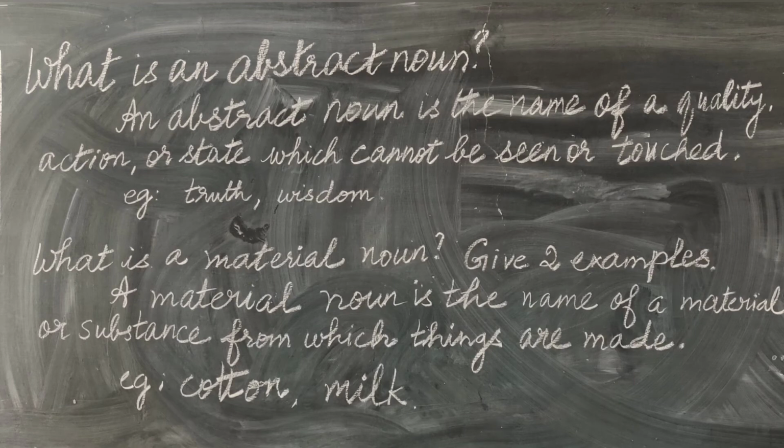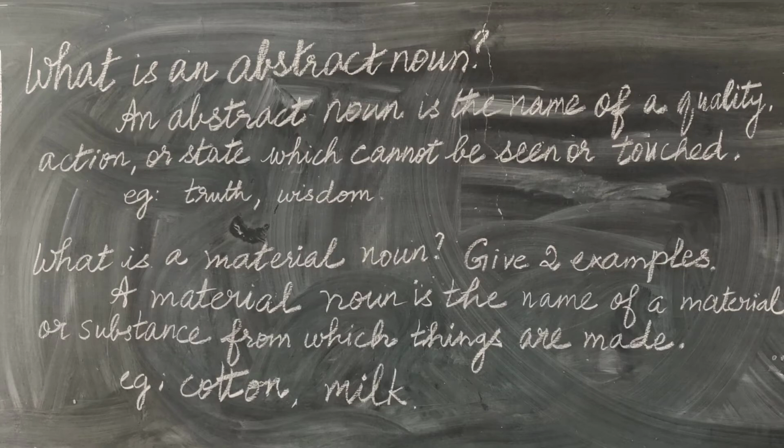Now we are going to see what is an abstract noun. What is an abstract noun? An abstract noun is the name of a quality, action, or state which cannot be seen or touched. Example, truth, wisdom, honesty, poverty, etc.